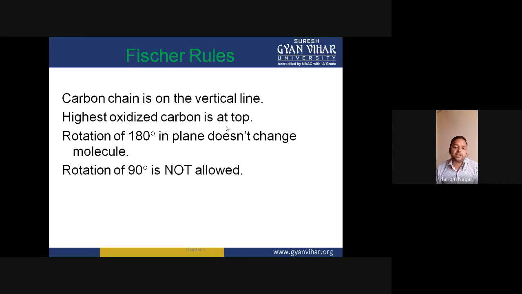Now, rotation of 180 degrees in plane doesn't change the molecule. If we rotate the molecule in plane by 180 degrees, it will not change the configuration of the molecule. So we can draw the structure of the molecule in such a way where the groups are rotated by 180 degrees, which is acceptable. But rotation by 90 degrees is not acceptable. This is not allowed, because in this case the configuration of the compound changes.